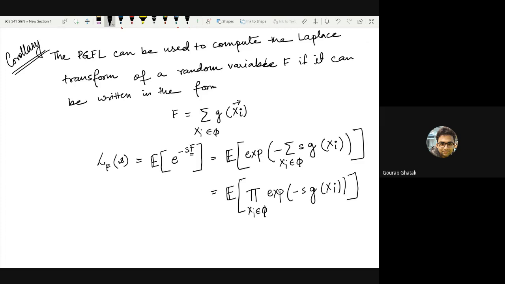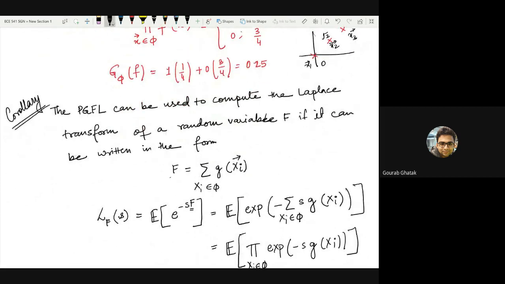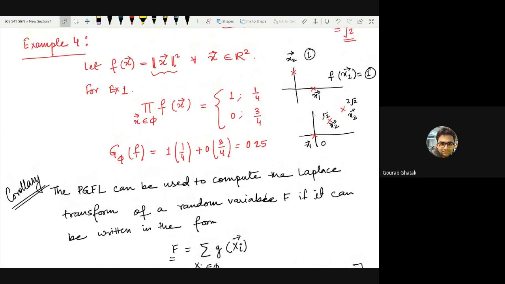What it means is that previously, we were going to each point, calculating the value of this function and taking a product, right? Now suppose we are not interested in the product, but in the sum of some function at these points. So here we were interested in the product of distances, but we can be interested in the sum of distances.